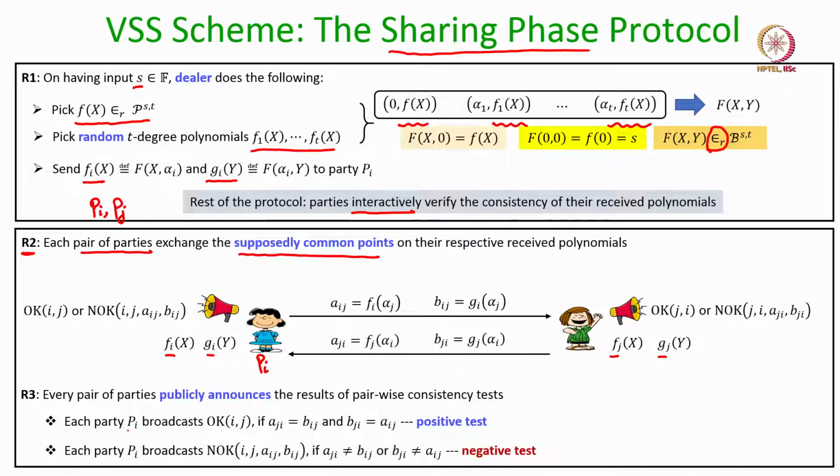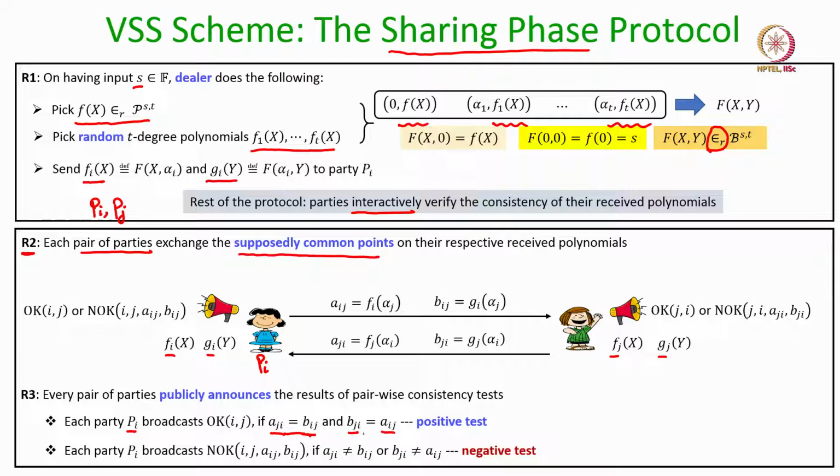So, let us see what party Pi does. It checks whether the ith point on the jth column polynomial which it has received from the party Pj matches the jth point on its own column polynomial, and it also checks whether the ith point on the jth party's column polynomial which it has received is the same as the jth point on its own row polynomial.